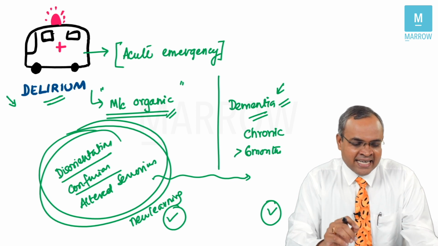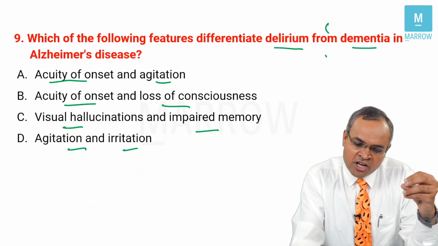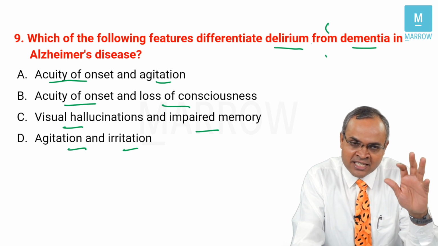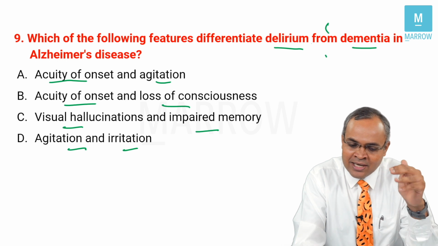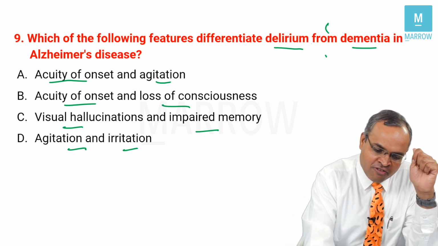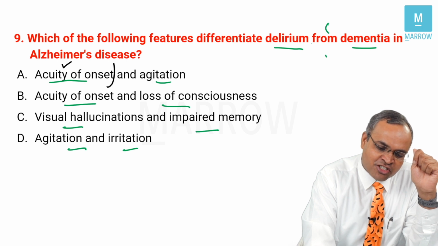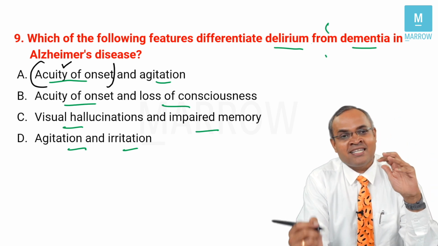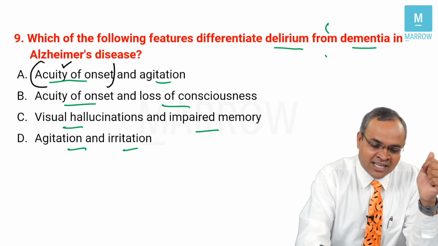So with this understanding, let me go to this question and try to help you to answer it. Which of the following features differentiate delirium from dementia? I've just given a few crucial points about dementia and delirium. So let's try to answer. Acuity of onset. Obviously, acuity of onset is an extremely important thing which will say whether it is delirium or dementia. Delirium is an acute emergency condition, dementia is a chronic condition.